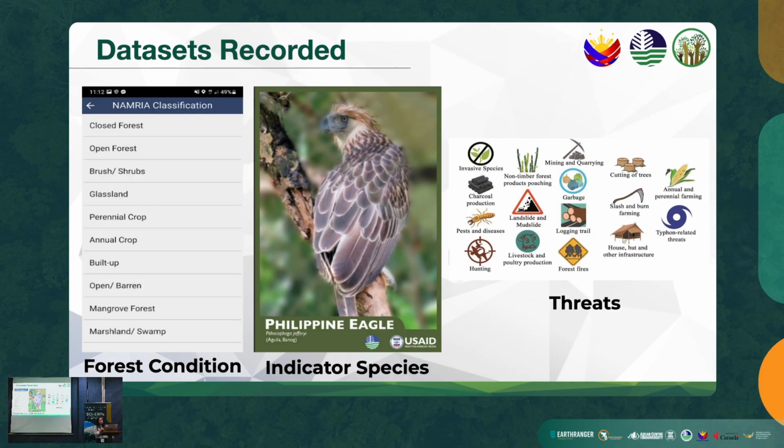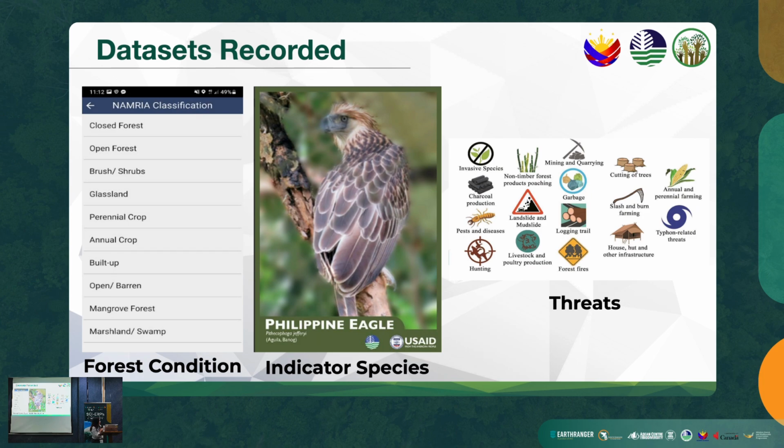Second is the indicator species, these organisms whose presence, absence, or abundance reflects a specific environmental condition, which can signal a biological condition of an ecosystem and thus may be a proxy or an indicator of a healthy ecosystem.